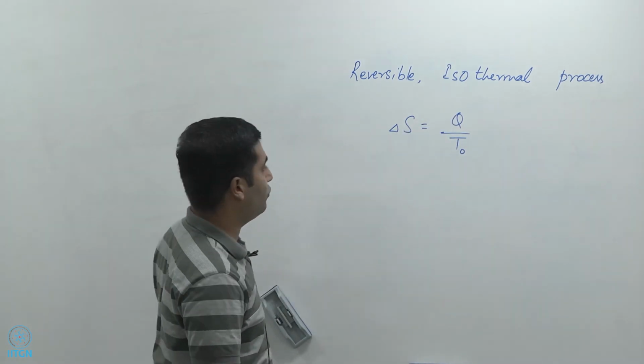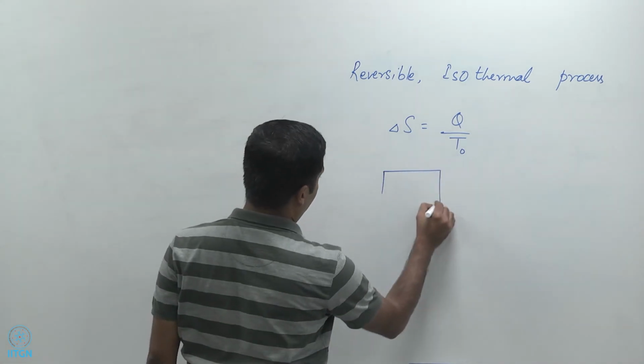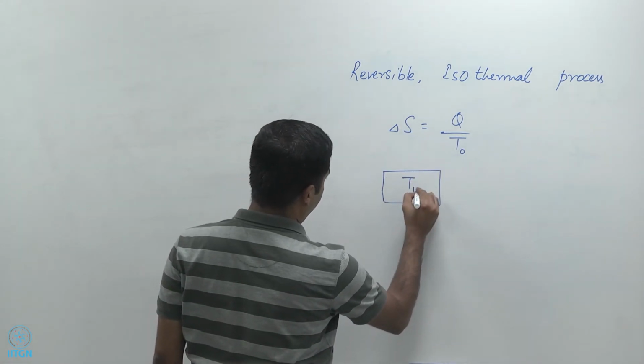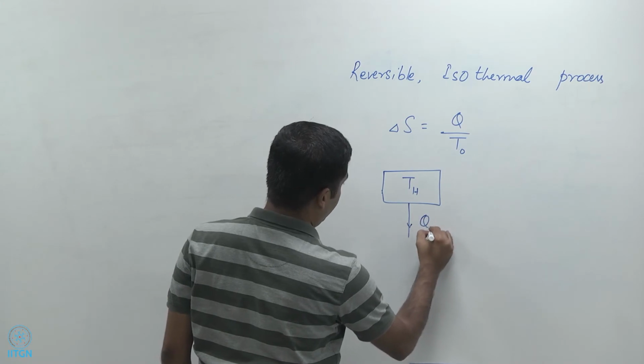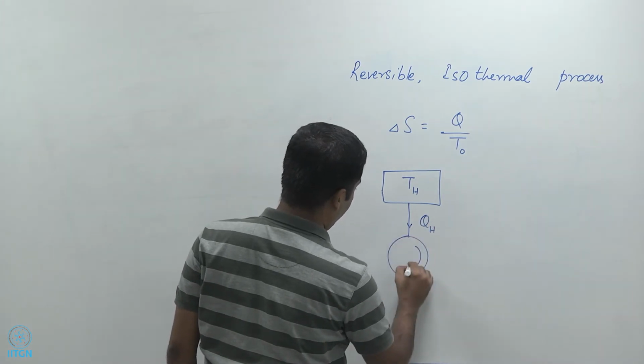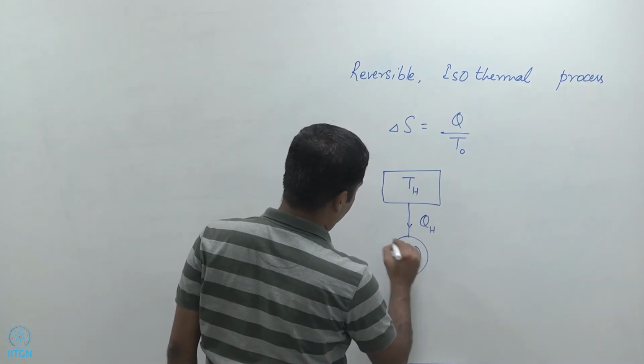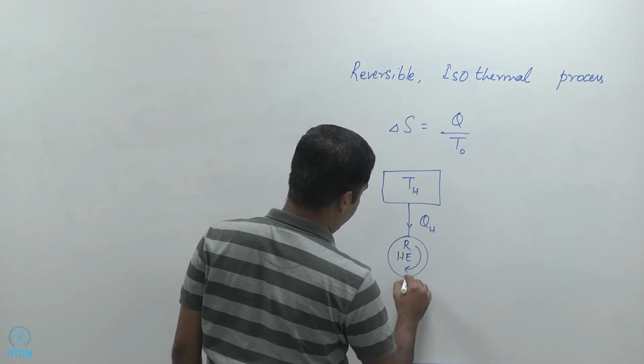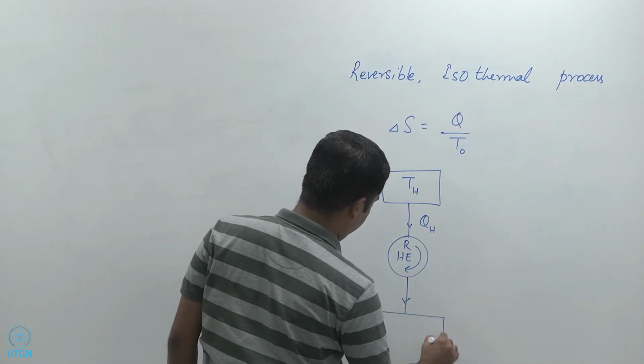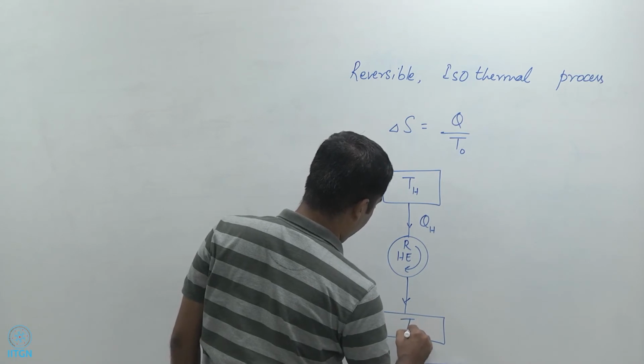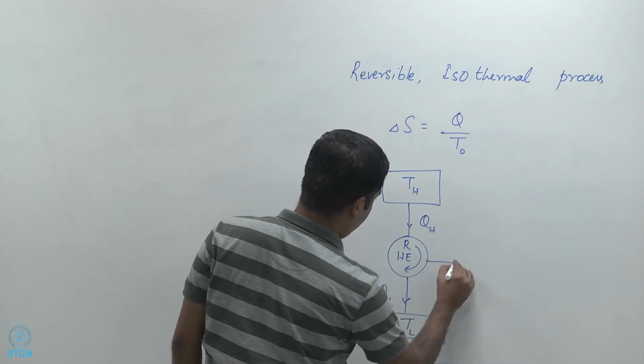Now what is the implication for a heat engine? So if we have a heat engine that has temperature TH, takes heat QH, and operates in a cycle, and let's say that we have a reversible heat engine, then we have here TL, and this is QL, and this is W.